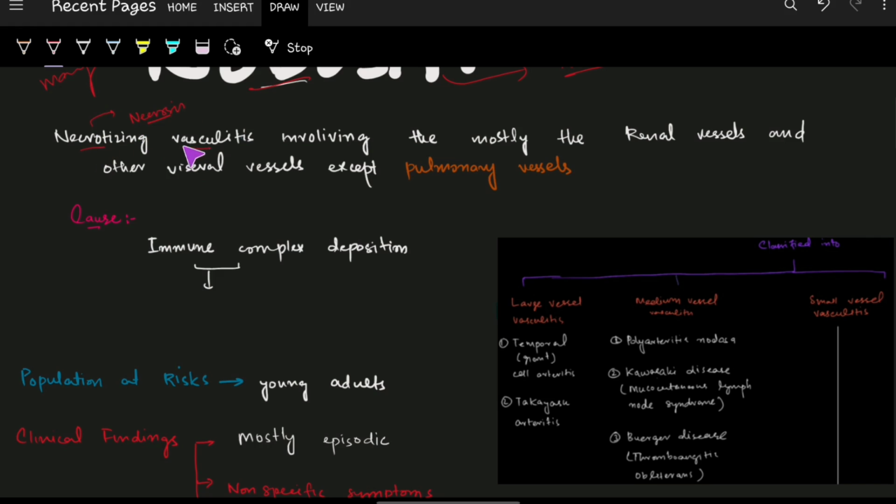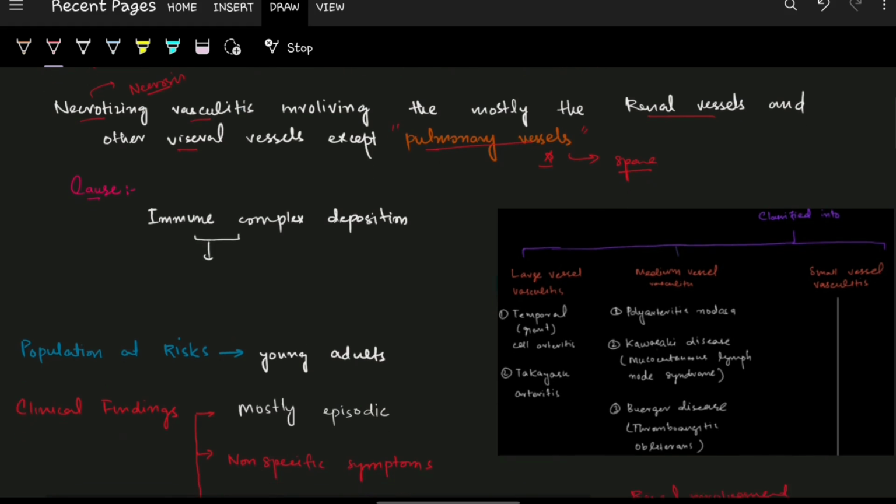It is a necrotizing vasculitis involving mostly the renal arteries and other visceral arteries or vessels except the pulmonary vessels. This point is important because the pulmonary vessel circulation is spared from polyarteritis nodosa. We cannot see such kind of arteritis in the pulmonary circulation.